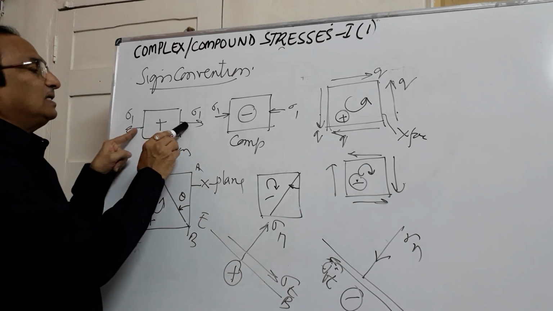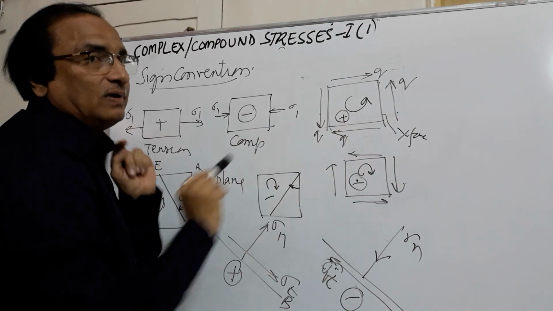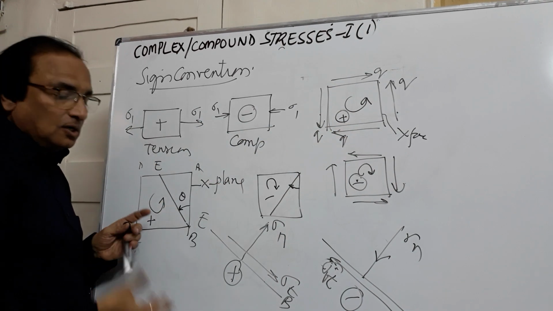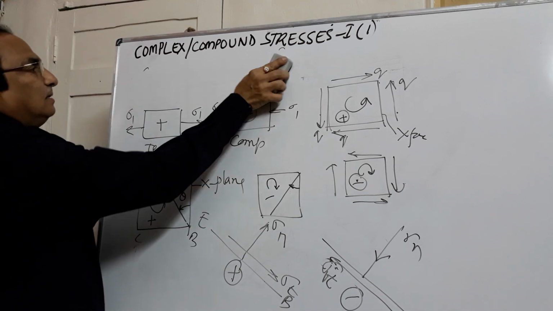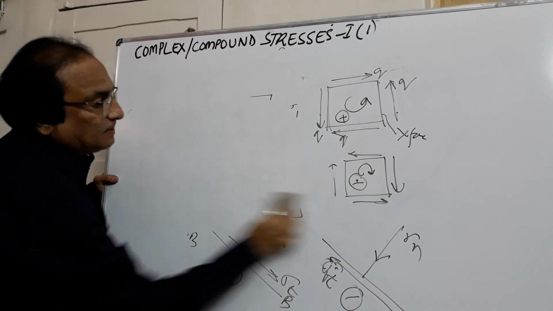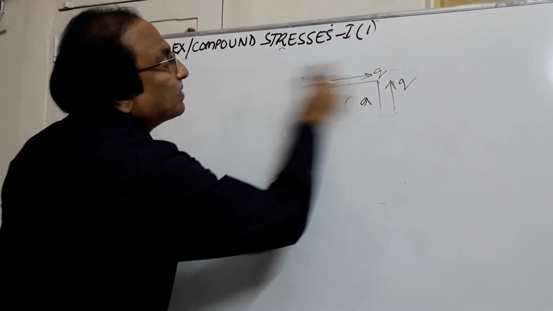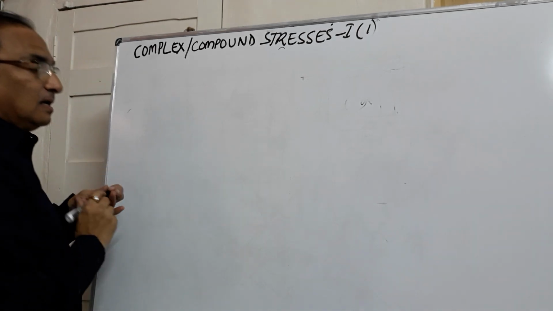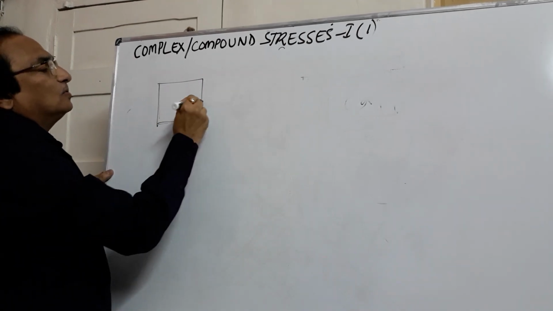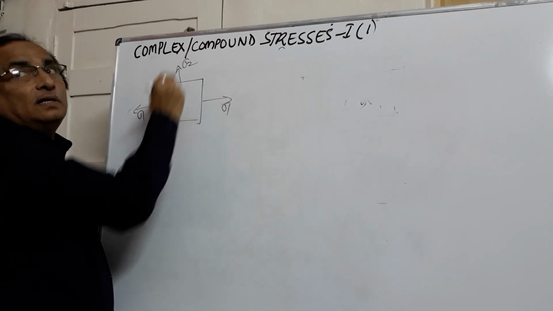Important thing is whether it is tension or compression, whether it is anti-clockwise or clockwise, or whether the angle is anti-clockwise or clockwise. So these will help us to design or analyze the problems. Now in this chapter we come across two categories of problems. One is you will be knowing the stresses. Suppose you know stresses sigma 1, you know sigma 2.